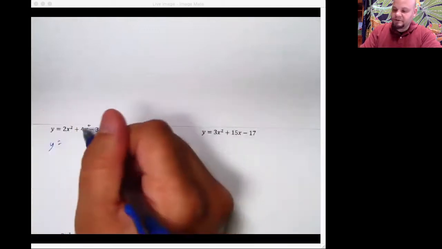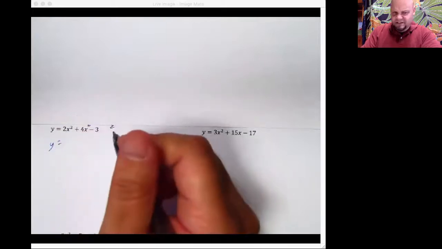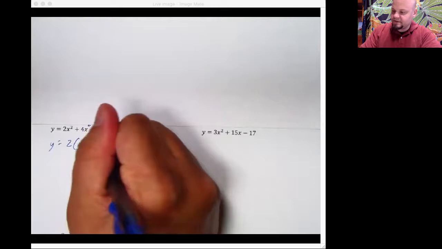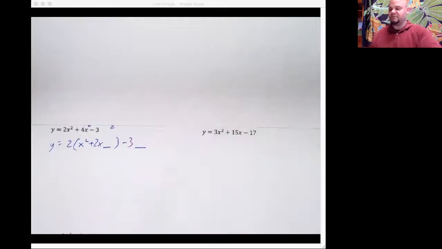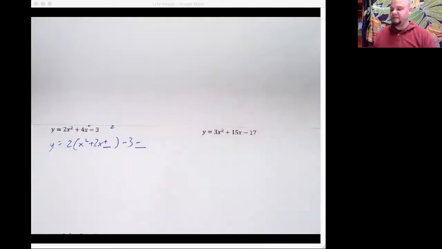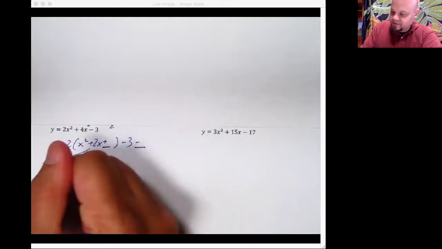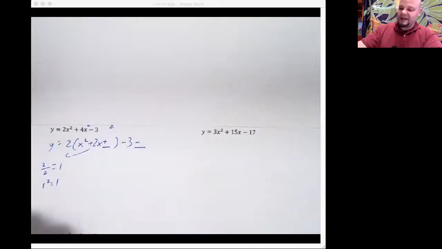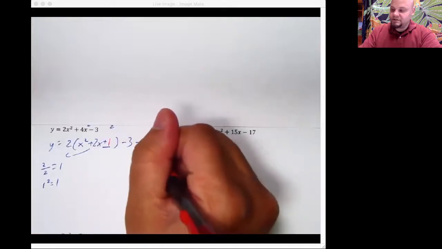Y is equal to, we're going to factor out that 2 from these two terms. So we're still separating that 3 out, go away. We're just going to do vertex form for this one. We've got 2 in parentheses, x squared plus 2x, parentheses, minus 3, and I'm still leaving space for those two things. And since they're on the same side, this will be plus and this will be minus. Now I'm going to complete the square inside of this. Take my 2 out. I've got 2 divided by 2, which is 1. I'm going to square that 1. That's still 1. So we're going to be adding a 1 right here, plus 1. And out here we're going to be minusing 2.